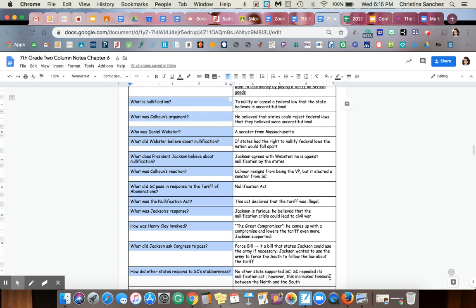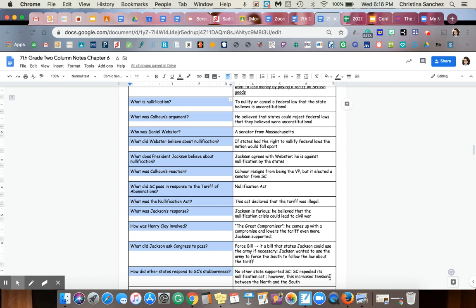Now, Calhoun being in South Carolina, he decided to pass the Nullification Act, which basically was his response to the Tariff of Abominations. And this act declared that the tariff was illegal. Jackson's response to this, obviously, he's extremely angry with Calhoun, not only for him leaving the vice presidency, but also going against his direct order.